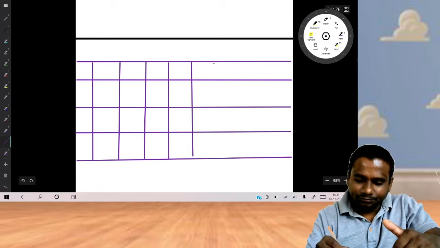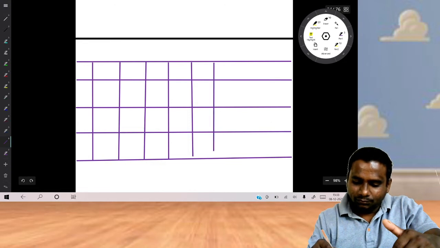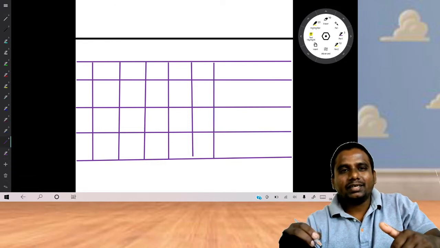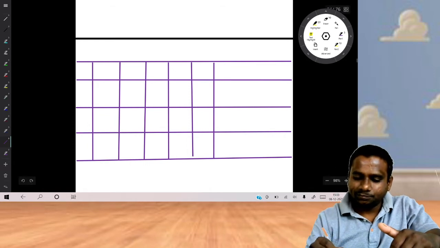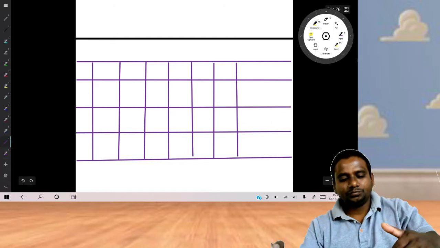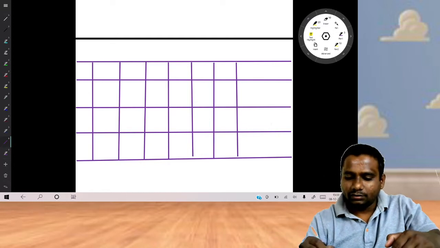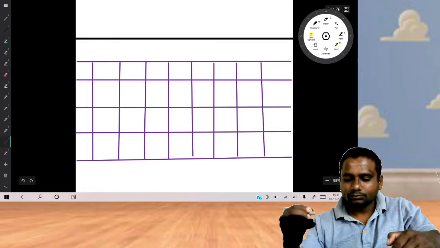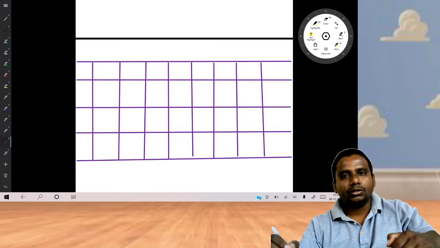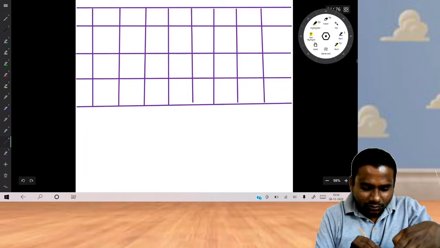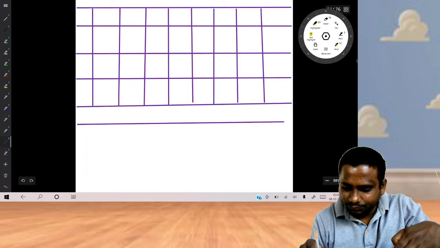Next one, amount adjusted against allotment. Next one, amount refunded. Next, allotment amount due. Allotment amount due received. So same like this, draw more columns.